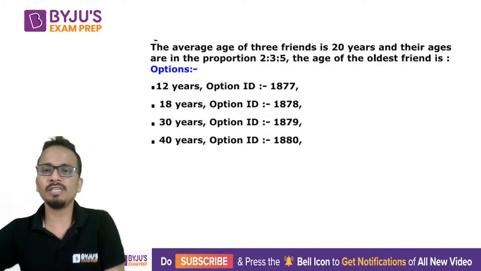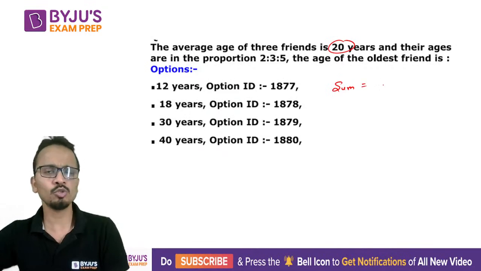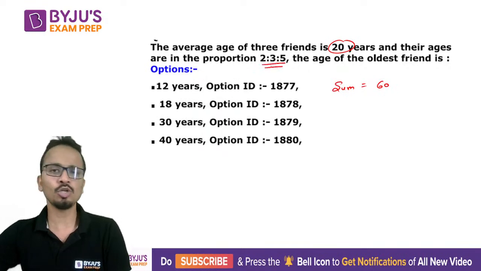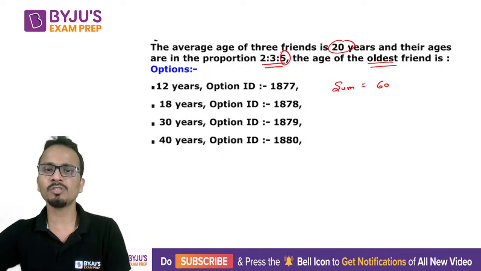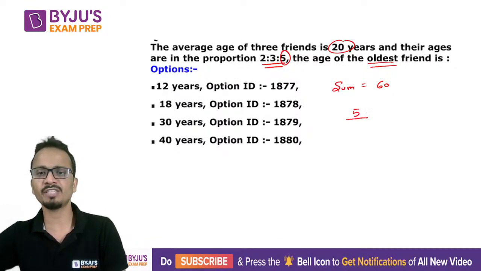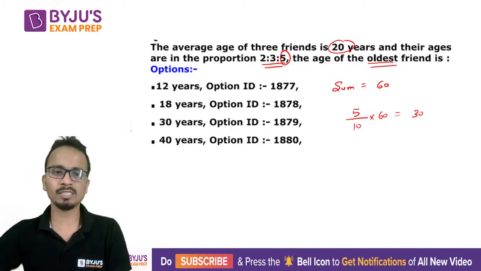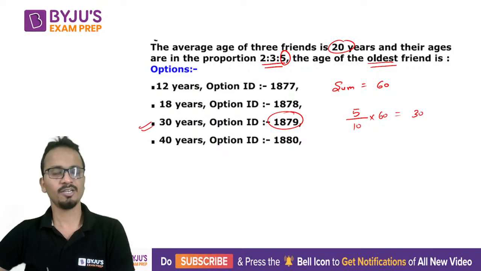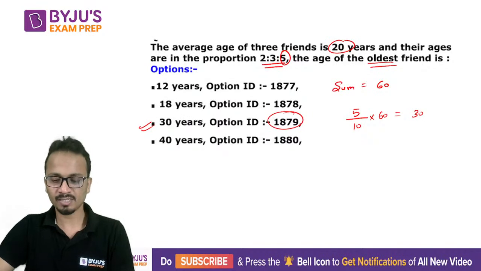The average age of 3 friends is 20. So the sum of their ages will be equal to 20 multiplied by 3, that is 60. Their ages are in the ratio 2:3:5. We have to find the age of the oldest person. So the oldest person represents 5. So his age will be 5 divided by 2 plus 3 plus 5, that is 10, multiplied by the sum of the ages. So that will come out to be 30. So answer option ID 1879 is the correct answer. All right, so again, a very simple question in front of you, right?